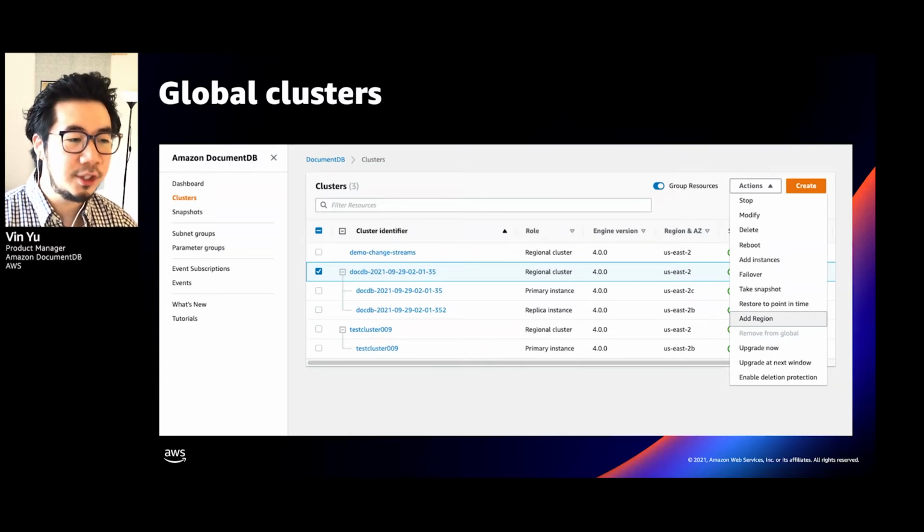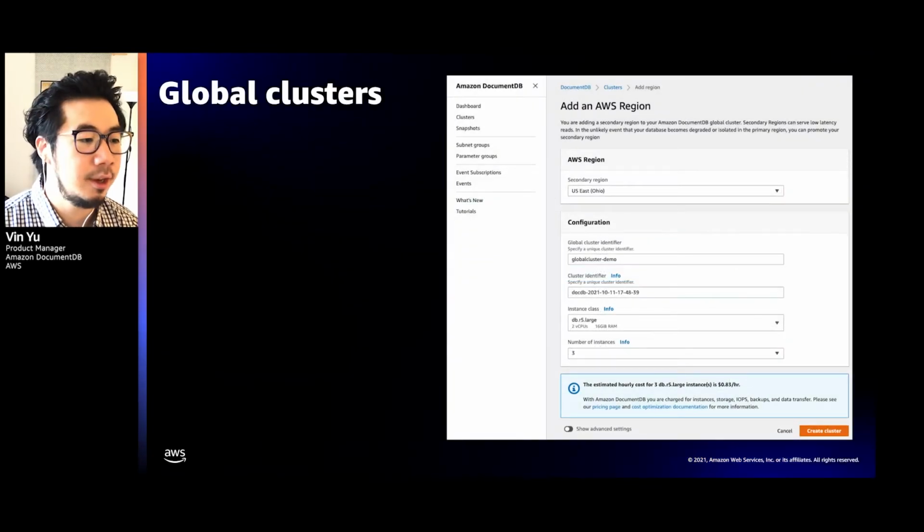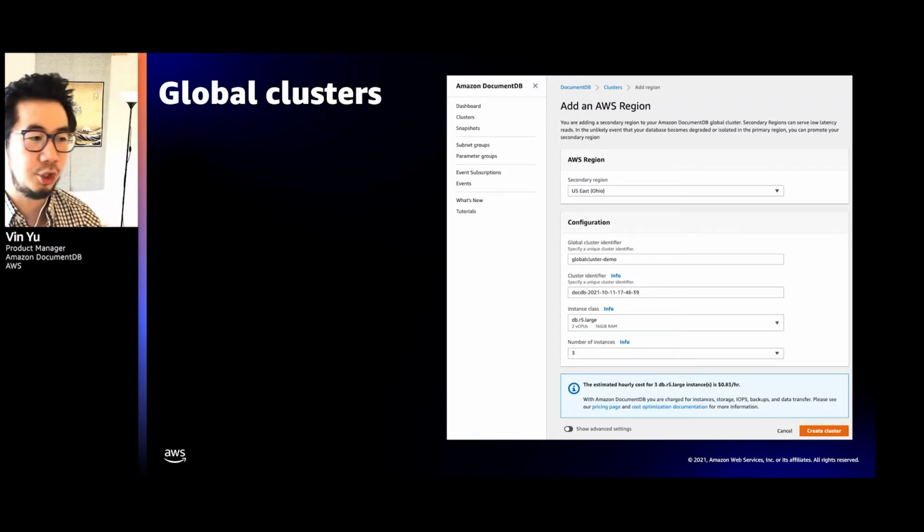Now, to convert this into a global cluster, I would just have to select this cluster and click on Add Region under Actions. And upon clicking this, it's going to bring me to a form that's going to enable me to choose where my secondary region is. So in this example, I'm going to select US East Ohio. And I'm also going to specify the name of my global cluster, because before it was just a regional cluster, and now I'm converting this to a global cluster.